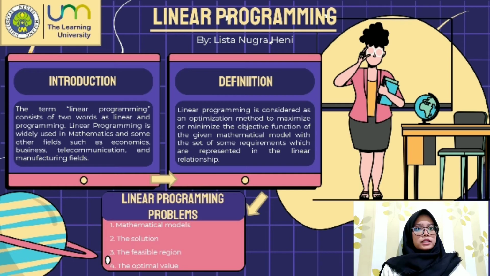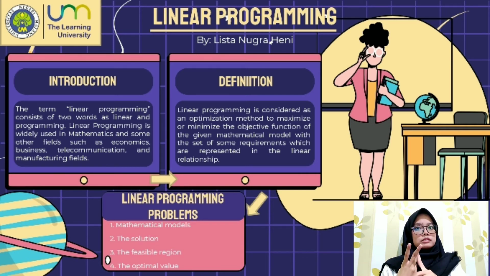To solve a linear program, follow these steps. The first step is to determine the mathematical model of the system of linear inequalities of two variables from a given contextual problem. The second one is to determine the solution of the linear inequality of two variables. The set of number pairs is called the feasible region. How to determine the feasible region? First, draw a boundary line of the feasible region, and then use a test point to determine the feasible region.